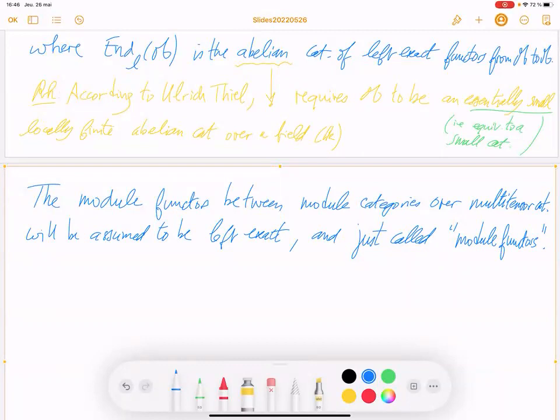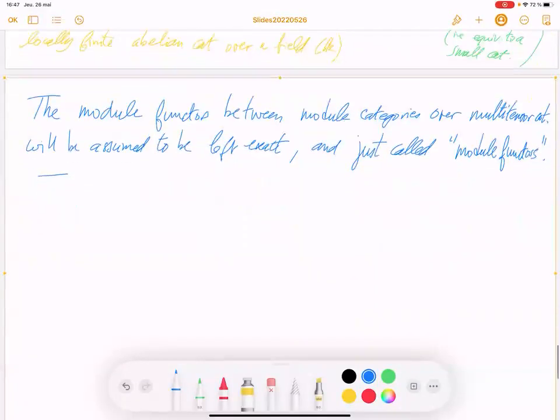So what about direct sum and indecomposable? This will be very brief, in fact.